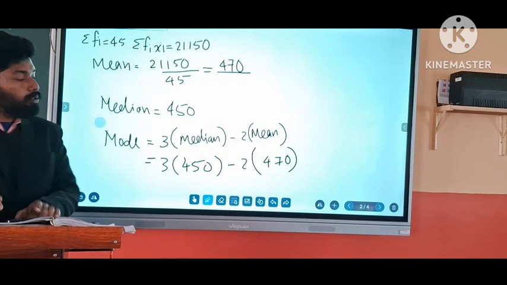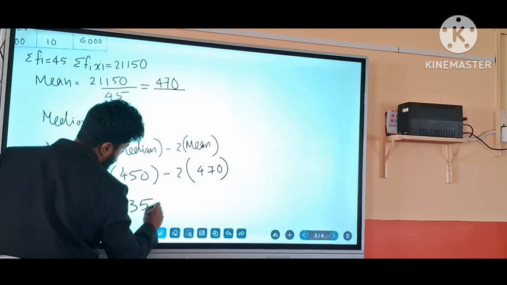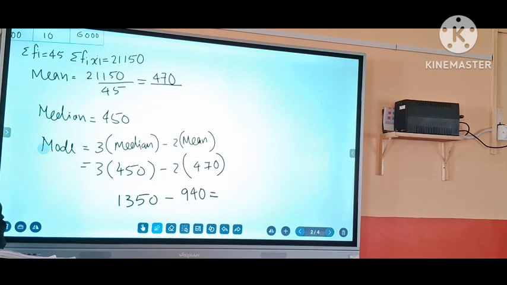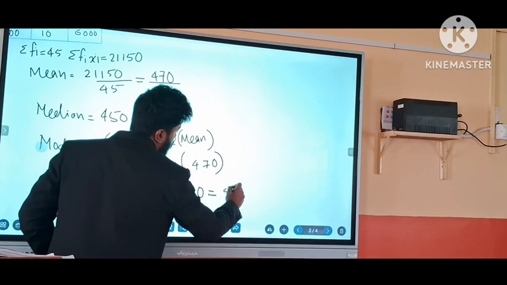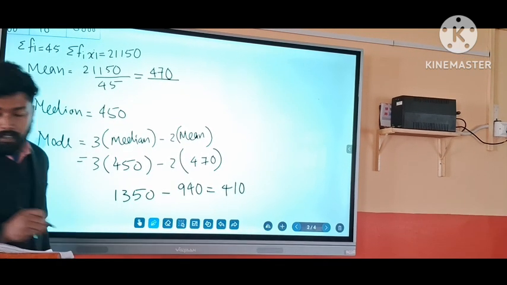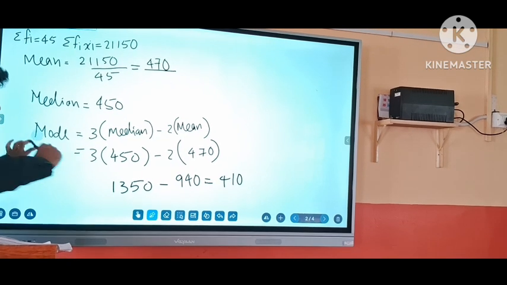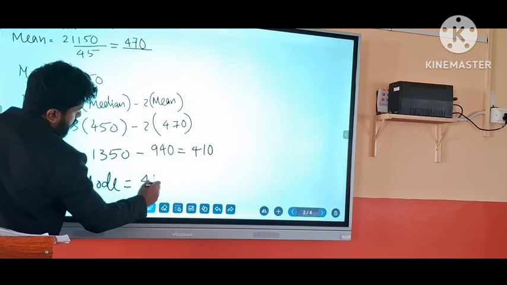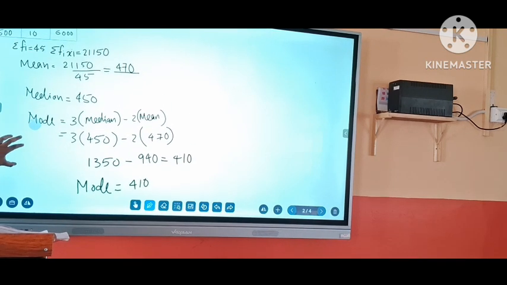Is it clear? So 1350 minus 940. So what is the answer? Yes, 410. So the mode here is equal to 410. Is it clear to everyone?